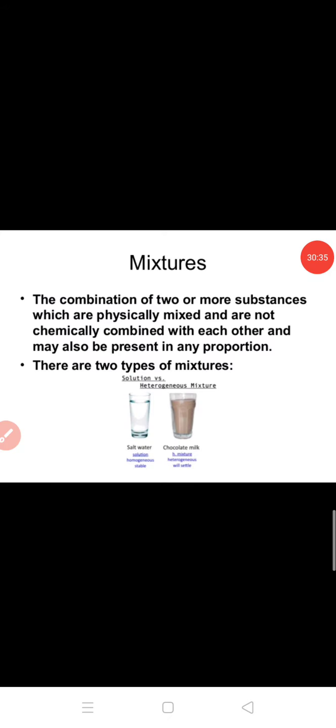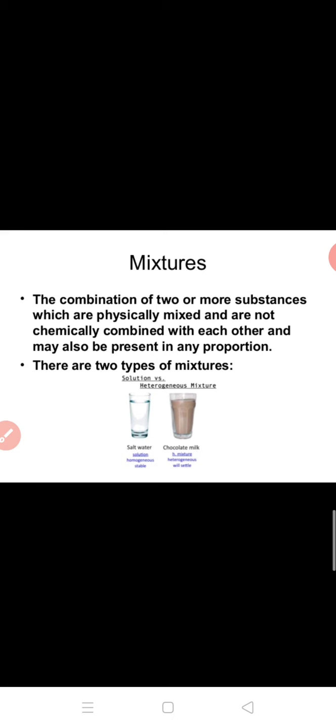I hope now it is clear what are compounds and what are the properties of compounds. Now let us start with the second form of matter, that is mixtures. So all of you know that maximum types of things found in nature are actually mixtures. For example, take the example of a soft drink, take the example of soil. These things are not single pure substances. They are actually mixtures of different types of compounds, different types of substances.